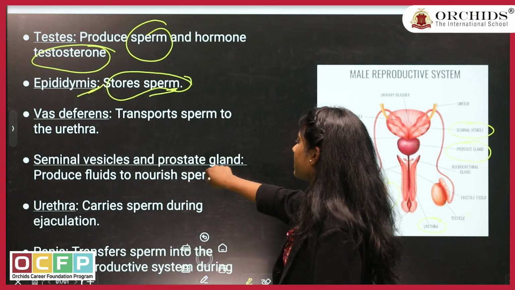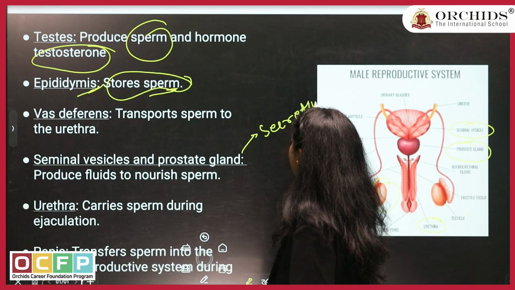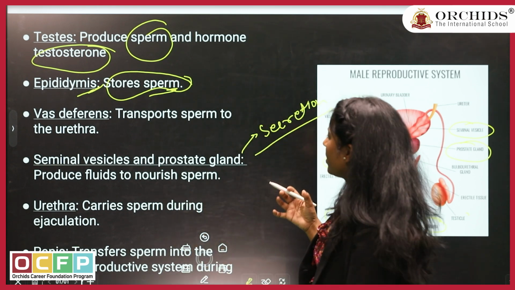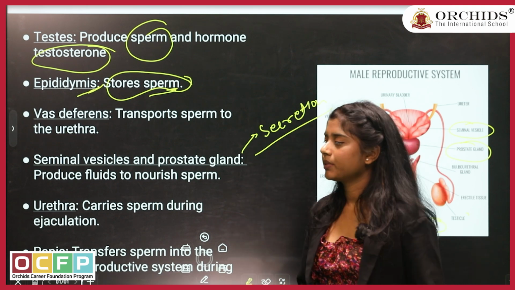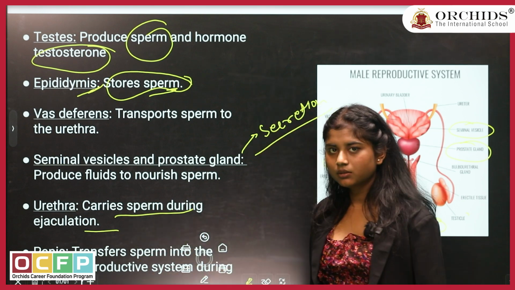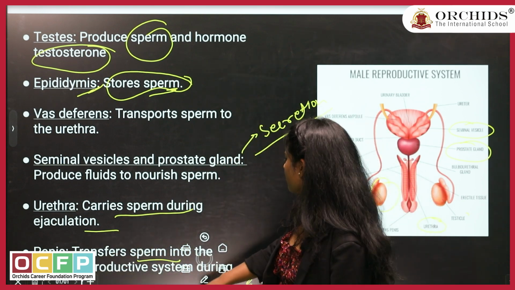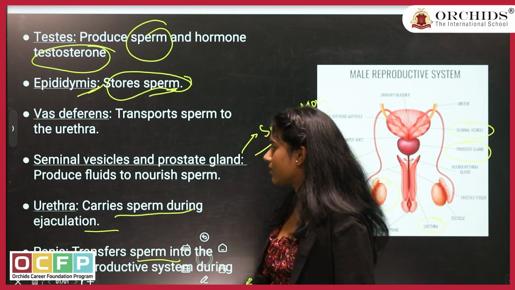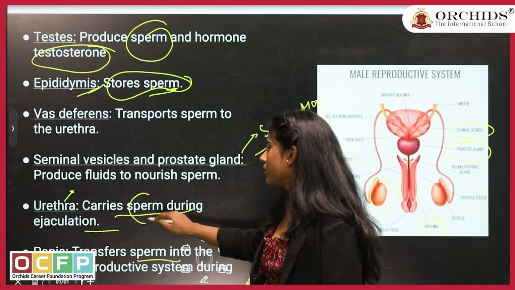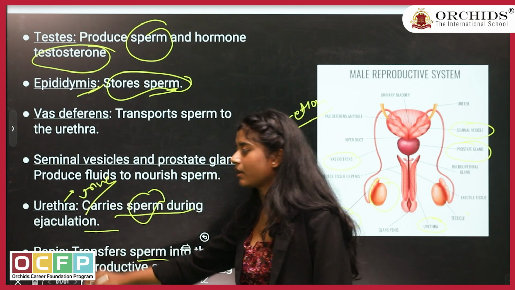Then seminal vesicle and prostate gland, they release their secretions which provides fluidity to the sperm for the easy movement, for the survival purpose. Then urethra, it carries sperm during ejaculation, and penis we have for transfer of sperm into a female reproductive system. There is one more function for urethra. Along with sperm, the removal of urine is also through urethra.